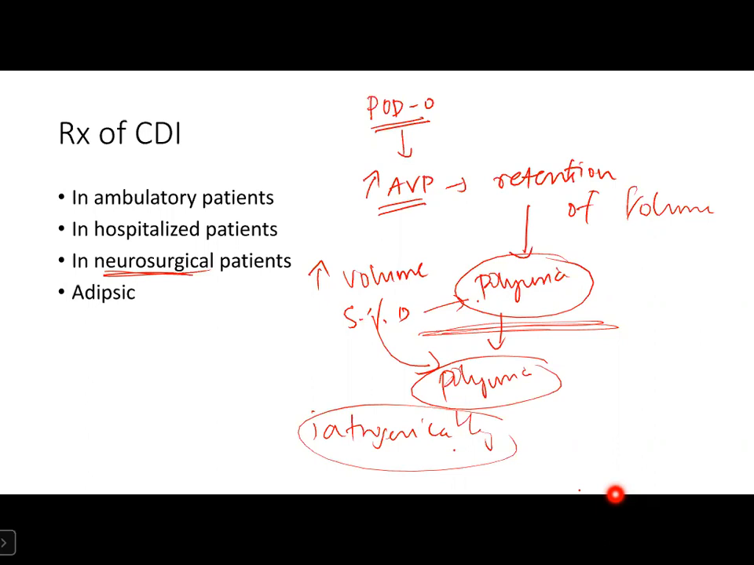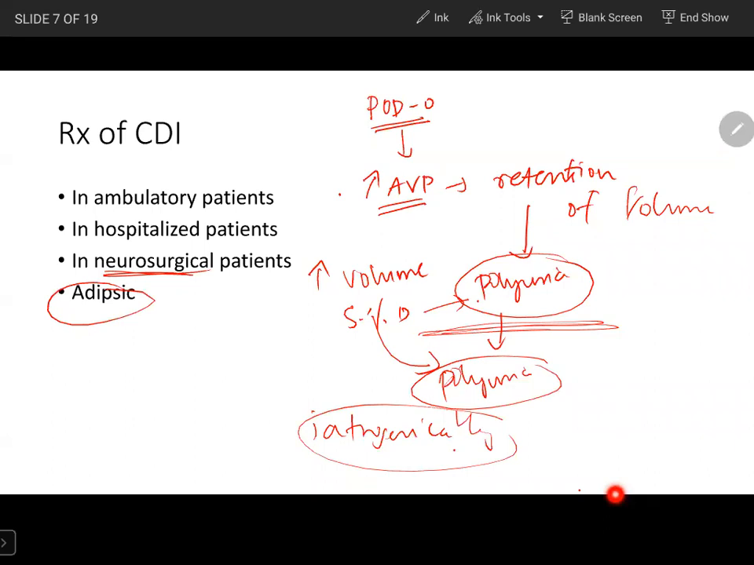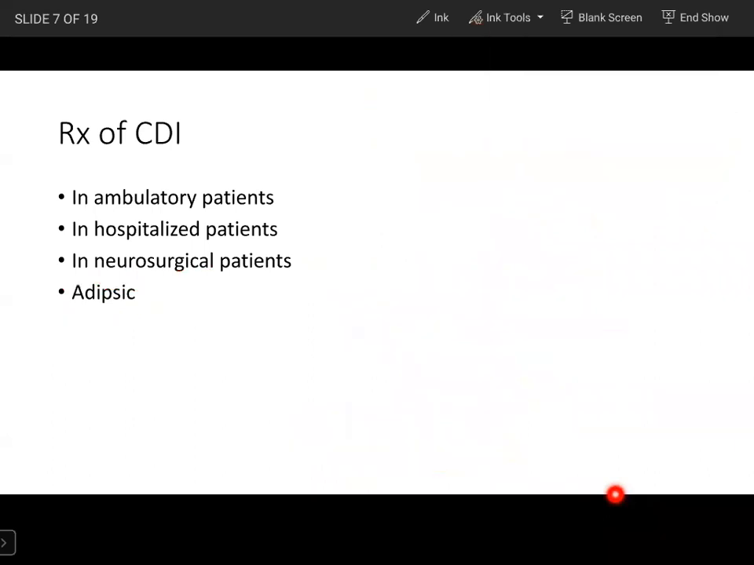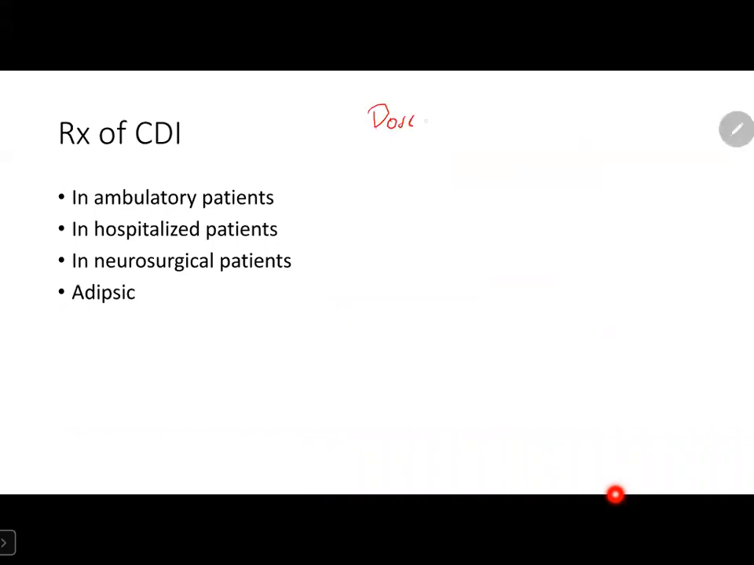Coming to the next one, that is adipsic cranial diabetes insipidus. Here we should be more careful about the dosage and volume of fluid the patient is having. Here we should be very, very careful, because these patients have no thirst response.